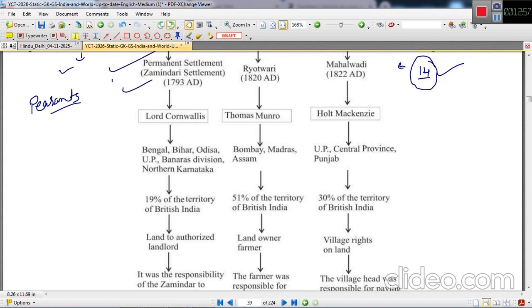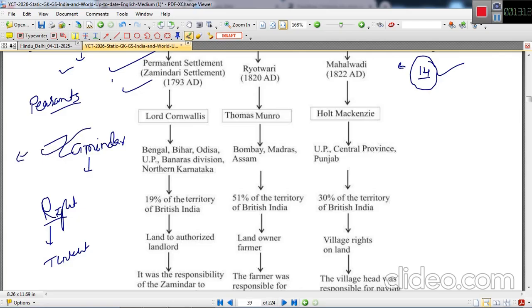Under this settlement, zamindars were chosen and they were given the right to the land, and they used to deploy tenants on rent, and these zamindars had to pay taxes to the British government. So ultimately, the rights of peasants were taken away, and this right was given to the big landlords or zamindars.